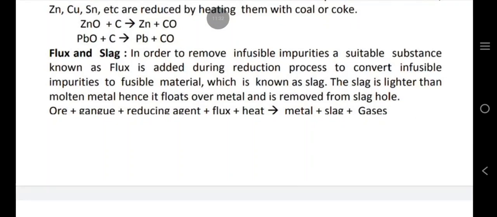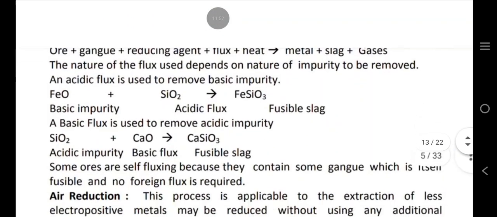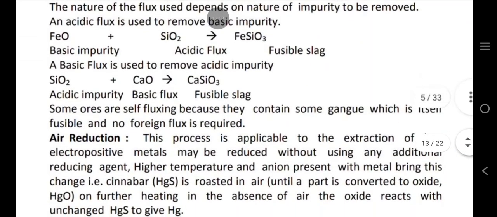In order to remove infusible impurities, a suitable substance known as flux is added during the reduction process to convert infusible impurities to fusible material, which is known as slag. The slag is lighter than molten metal, hence it floats over metal and is removed from the slag hole.